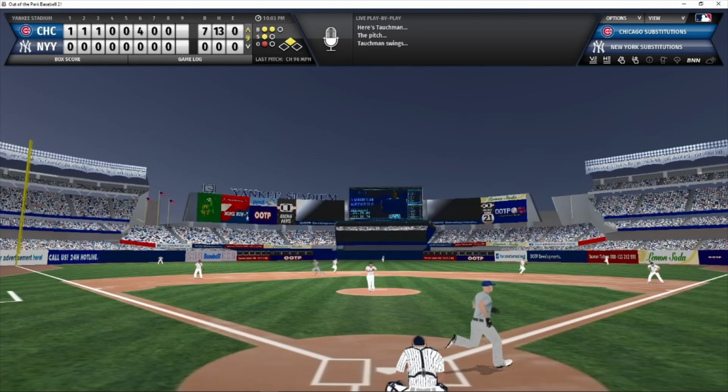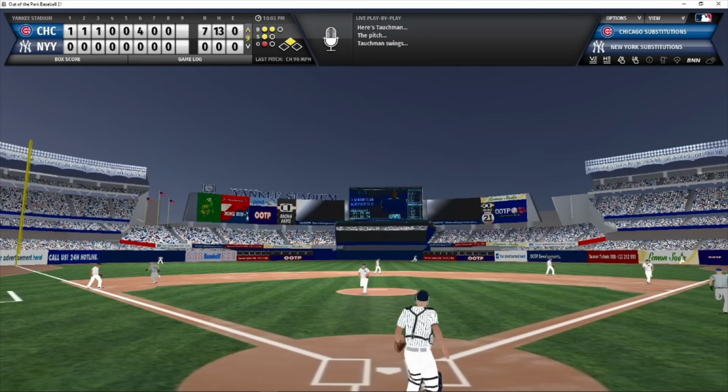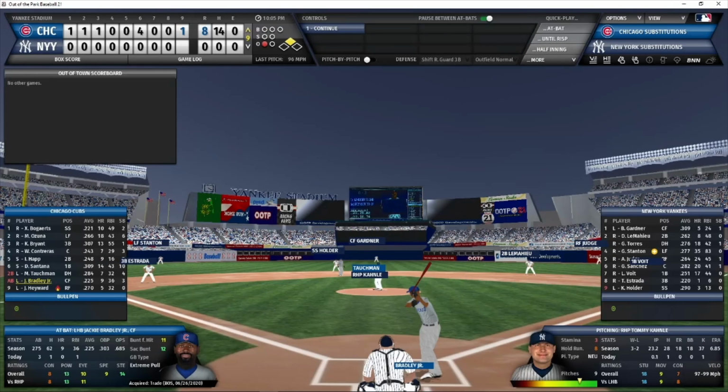2-1 count to Tauschman. And he lines that one down the right field line. That's going all the way to the wall. Happ is going to come around to score. Tauschman is going to have an RBI double as he stands into second. And it is now 8-0 Chicago. Tauschman standing on second, and Bradley is the next batter.